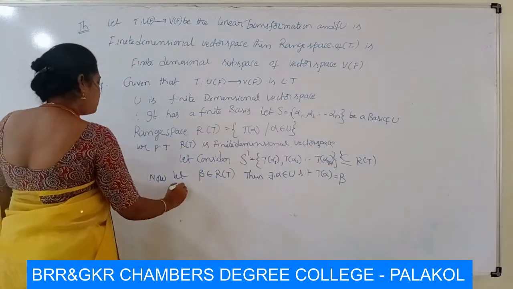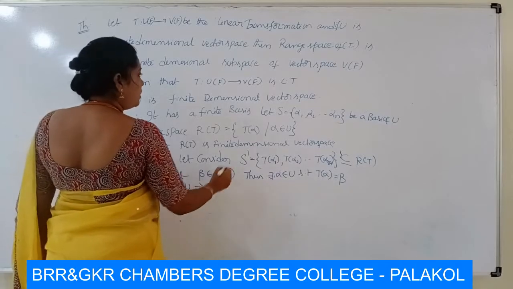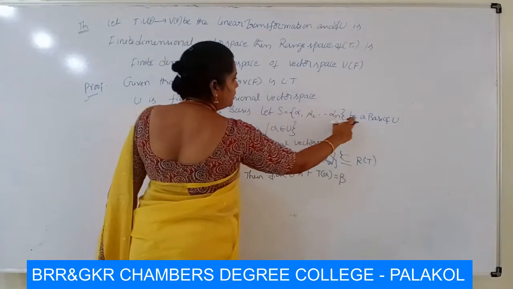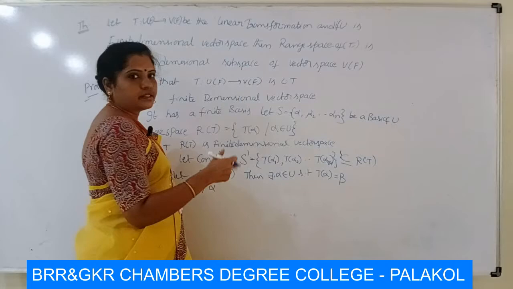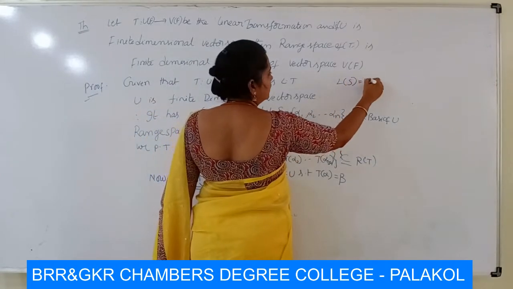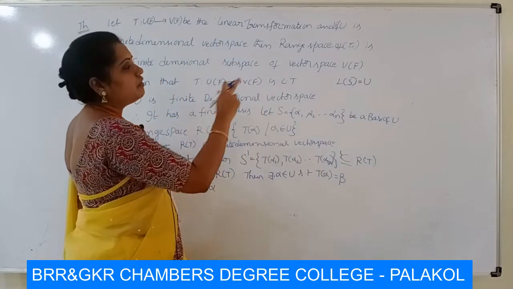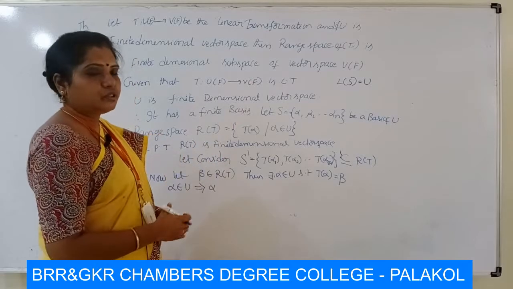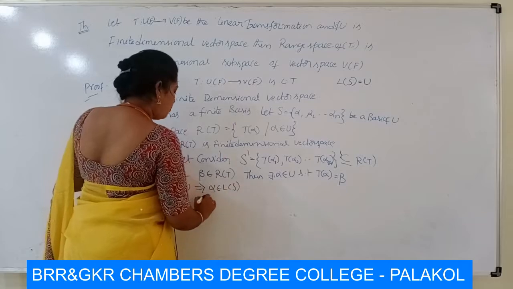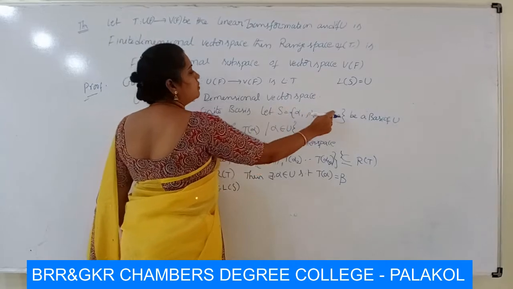Here alpha belongs to U implies alpha belongs to L of S, because U has a basis, that is S. That means L of S is equal to U. By the definition of a basis of U, L of S must be equal to U. So alpha belongs to L of S. That means alpha can be expressed as a linear combination of the elements alpha 1, alpha 2 and so on alpha n.